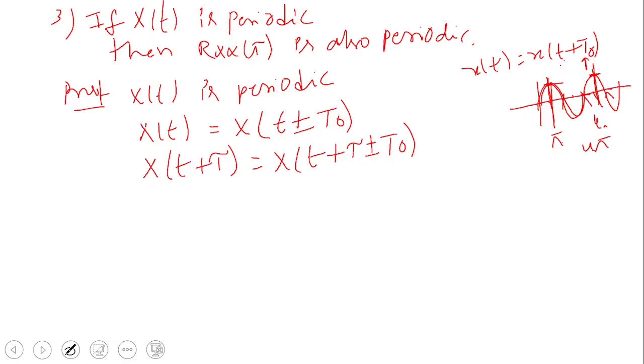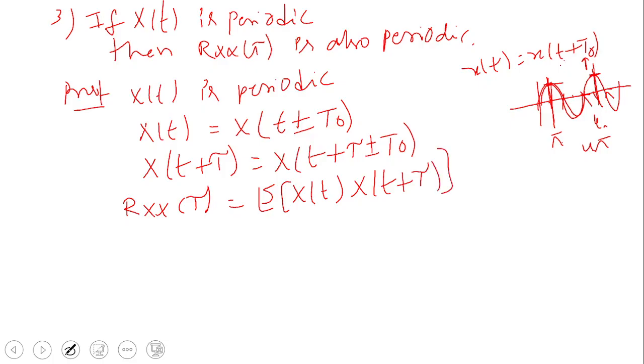Now, what do we need to prove? That Rxx of tau is also periodic. So first we write the formula for Rxx of tau. We know the formula: E of x of t, x of t plus tau. Now what we need to show is that Rxx of tau is equal to Rxx of tau plus or minus t naught.